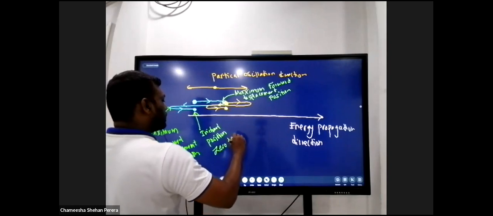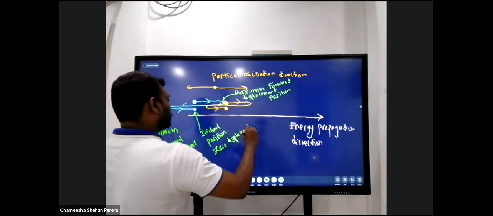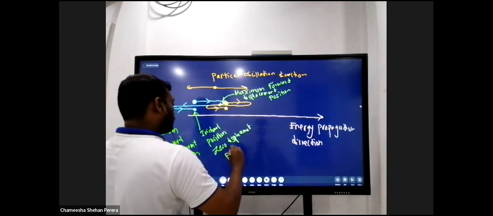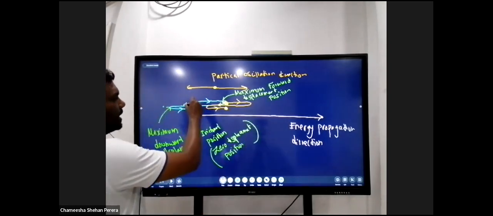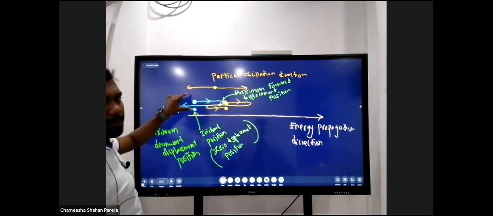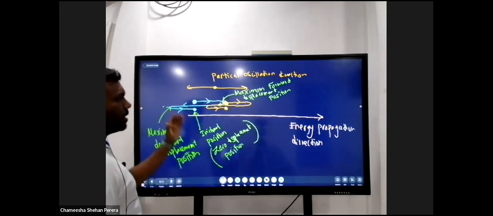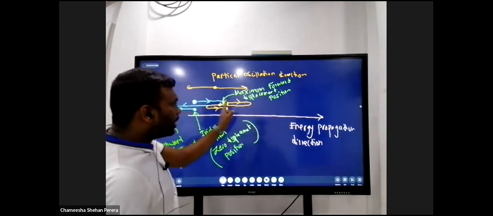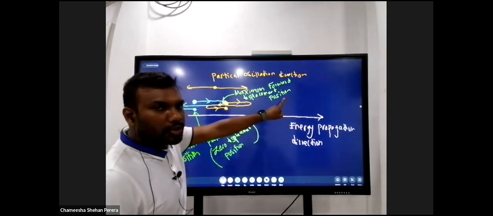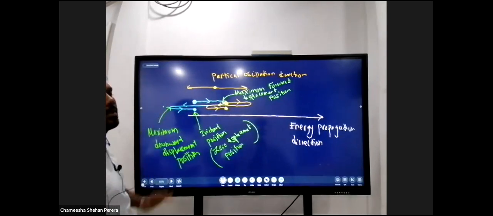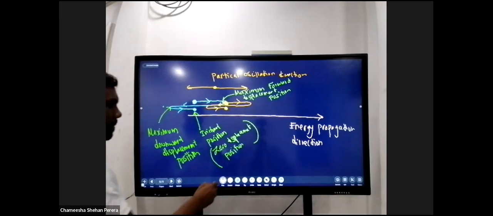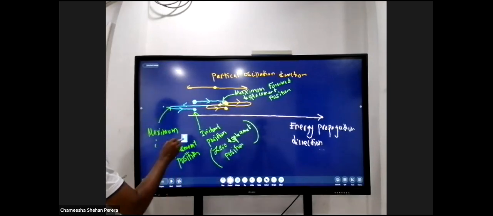So the place where the particle originally is, that is called the zero displacement position or initial position. The spot where the particle goes maximum forward is the maximum forward displacement position. The spot where the particle goes maximum backward is the maximum backward displacement position. Not downward, I'm sorry, maximum backward displacement position.